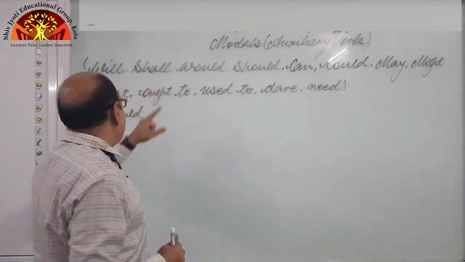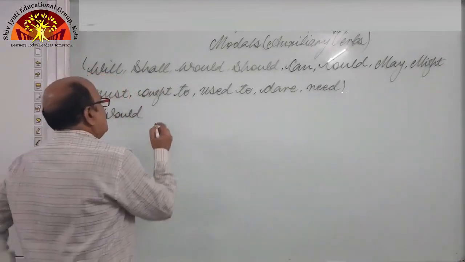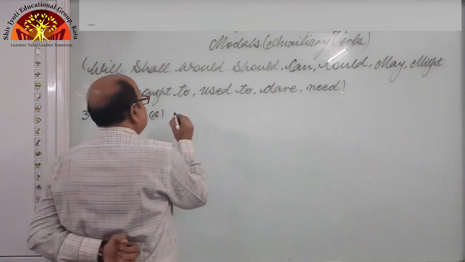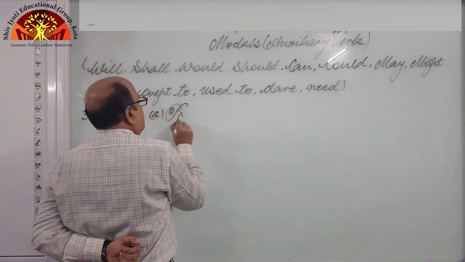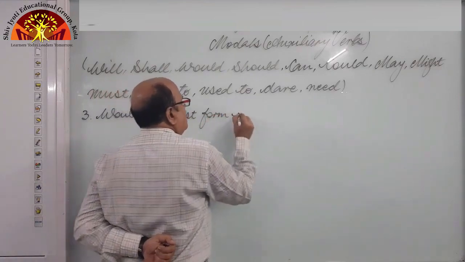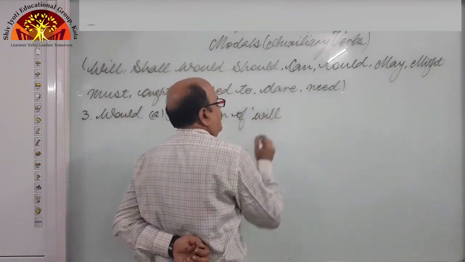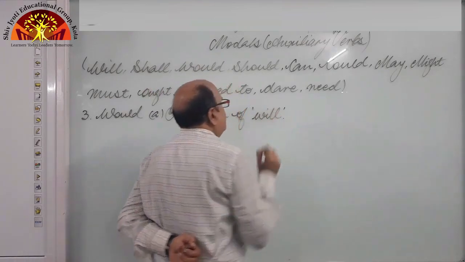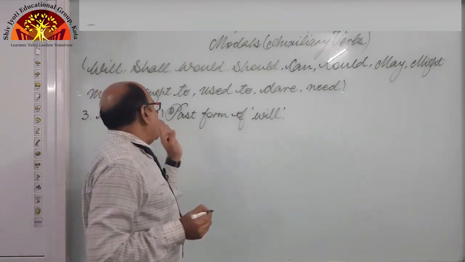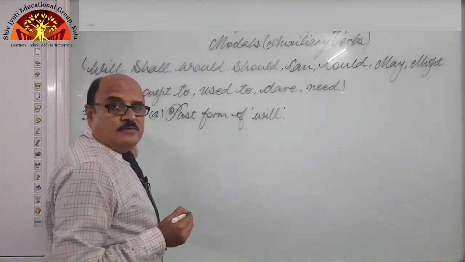So next modal is would. This is also very interesting. So the first use of would is past form of will, past form of will. So whenever we wish to say past form of will, we should use would, right?